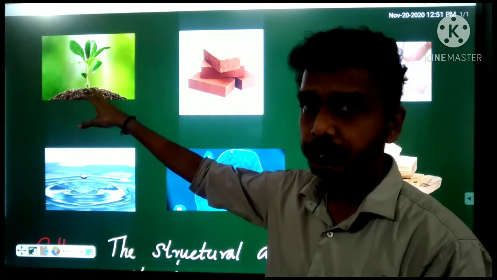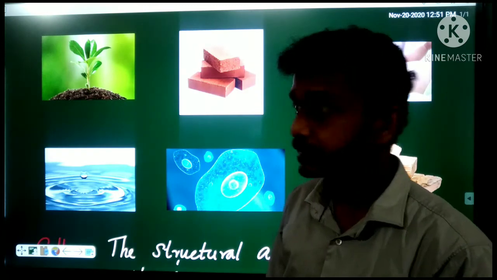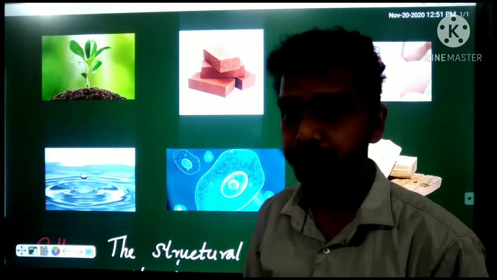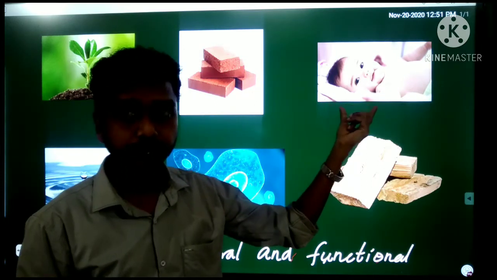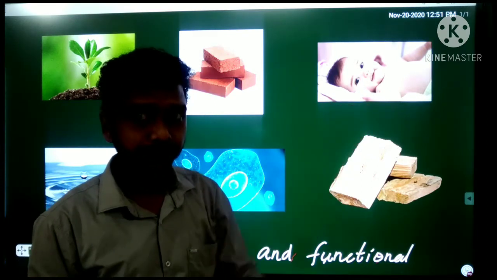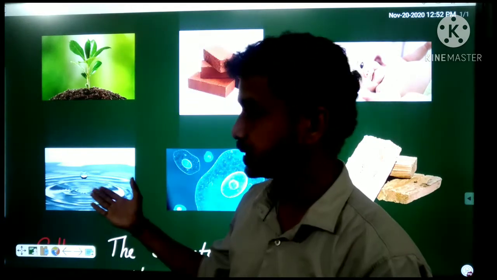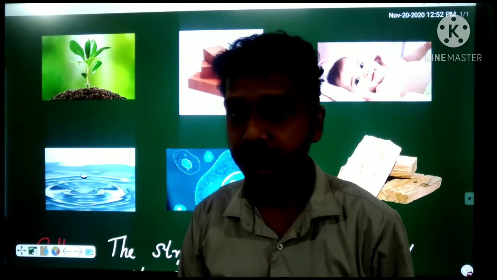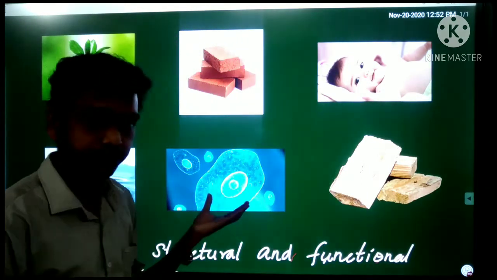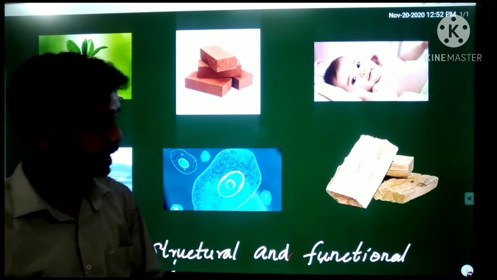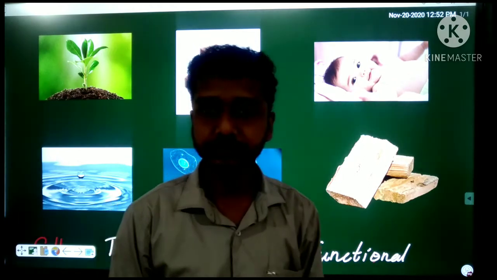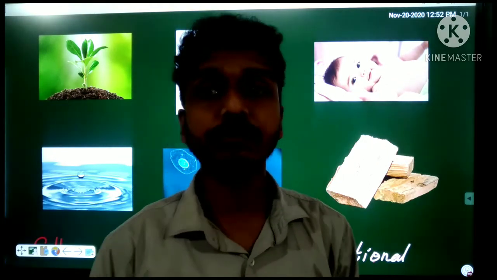Is this an organism? Plant? What about the bricks? What about this baby? Is it an organism? Water. What about the water? Then here, a single cell. Living thing, wood. Can you find organisms from these pictures?